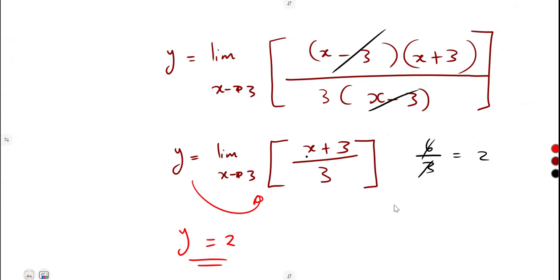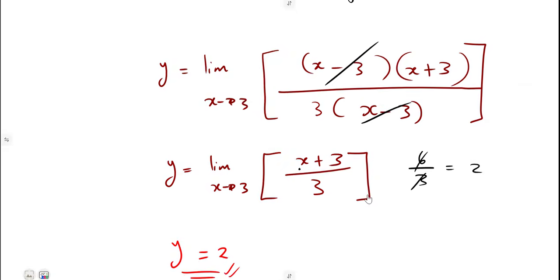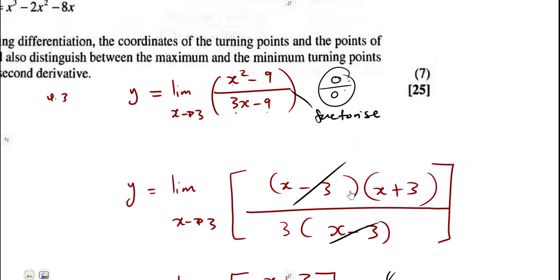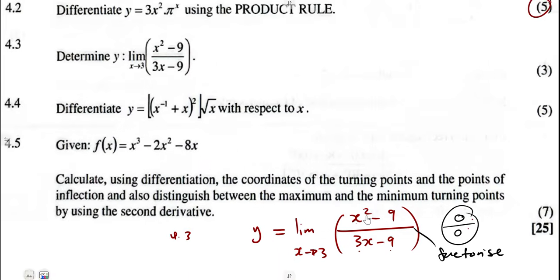Remember, y is equal to this limit. So that's why it gives us a 2 from that limit that we are given. So that was the concept. You are done. You are going to obtain full marks, all the marks, 3 marks for that.